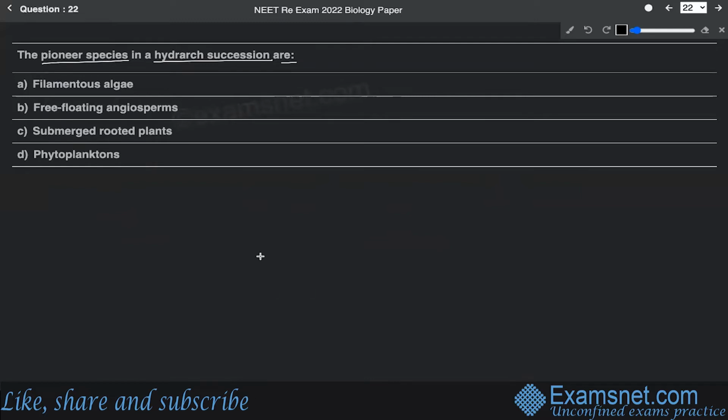And let me tell you that there are basically two types of succession. One is called hydrarch and the other is called xerarch succession. Now, what are pioneer species exactly? So pioneer species are those species which initiate the process of succession. So they are the first colonizing species, you can say.